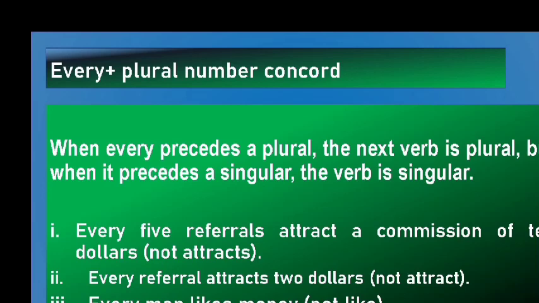That is plural. So you go with plural verb that add no s. Attract. Every referrer attracts $2. Here you have every referrer, singular, not every referrers. Every referrer attracts $2. Every man likes money.